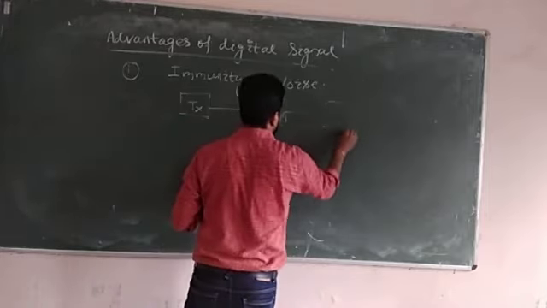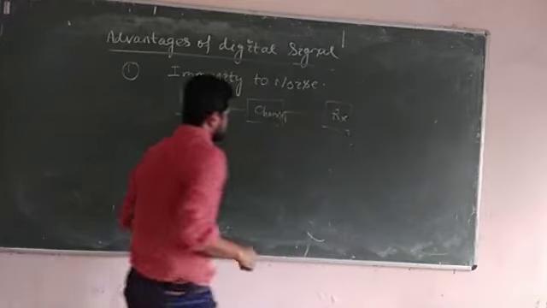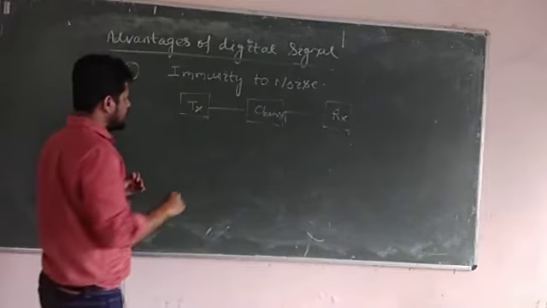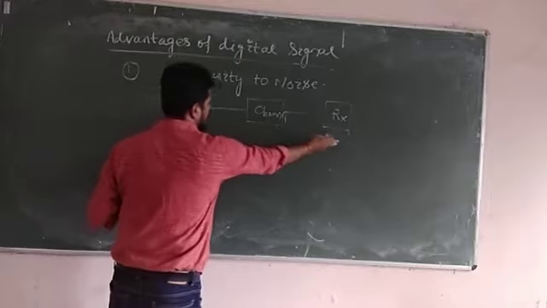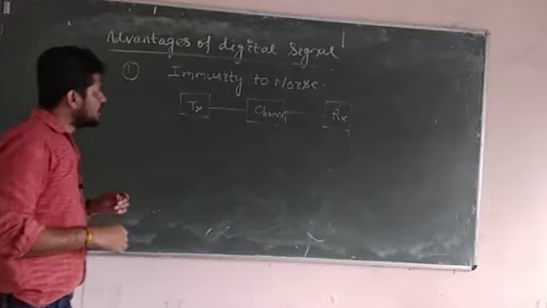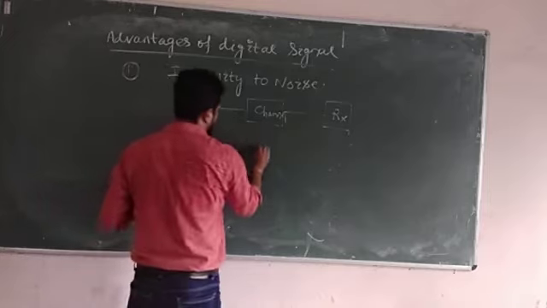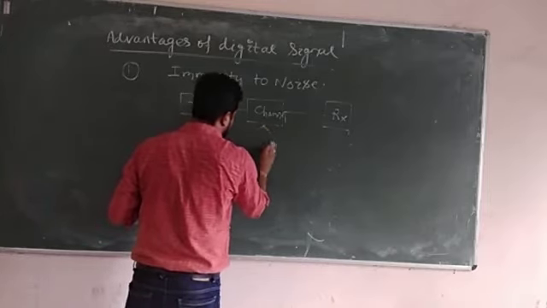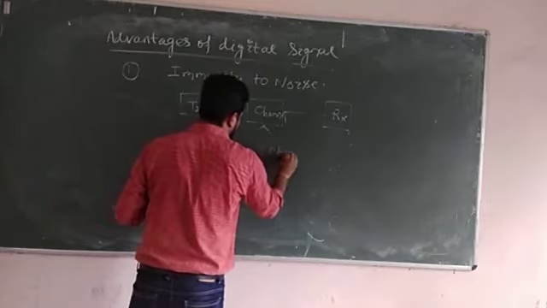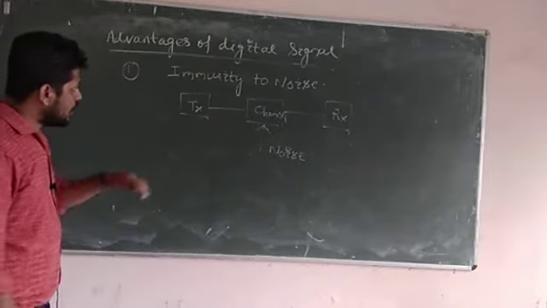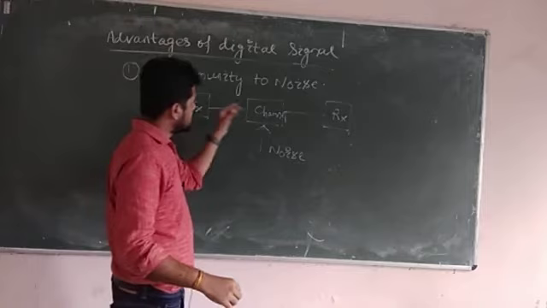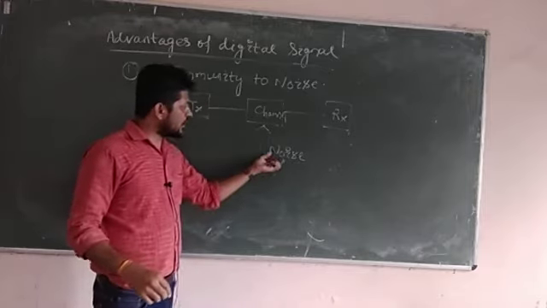Then we have a receiver. So obviously, when a signal propagates from transmitter to receiver, an unwanted signal that corrupts the message signal is known as noise.